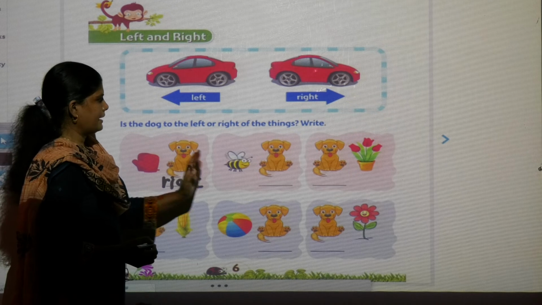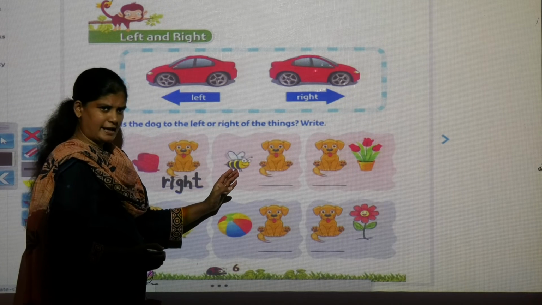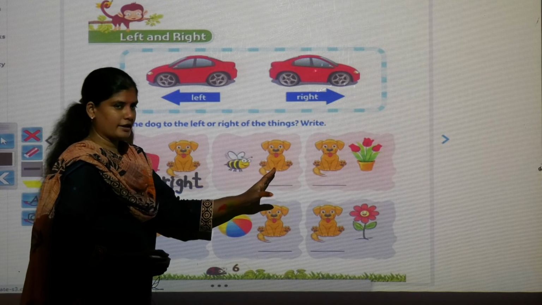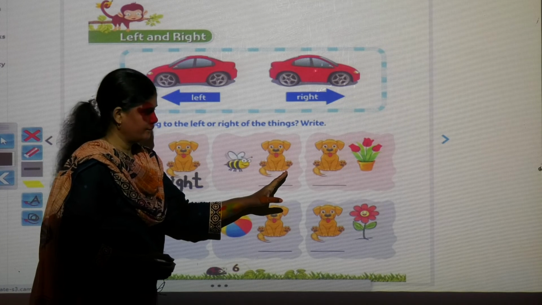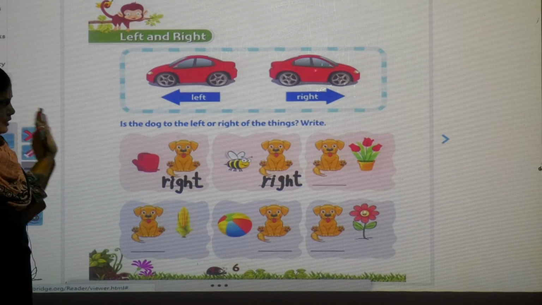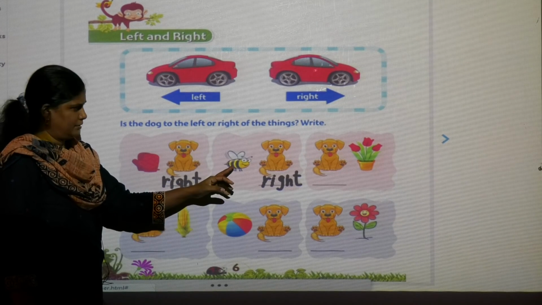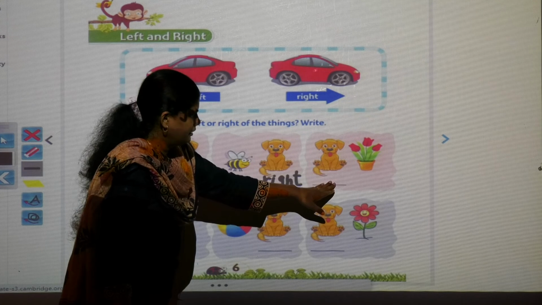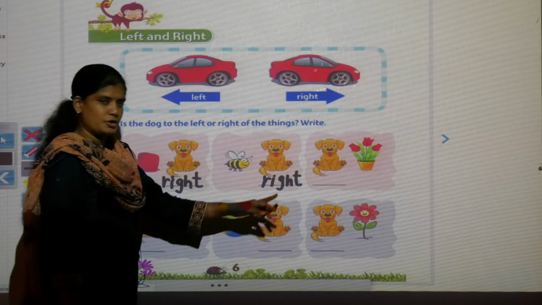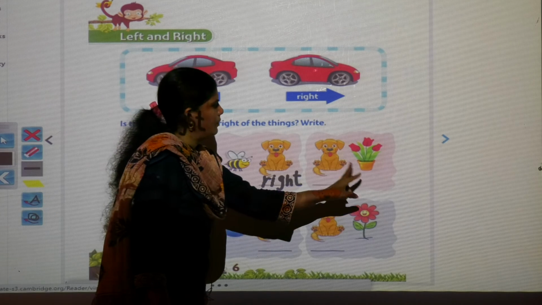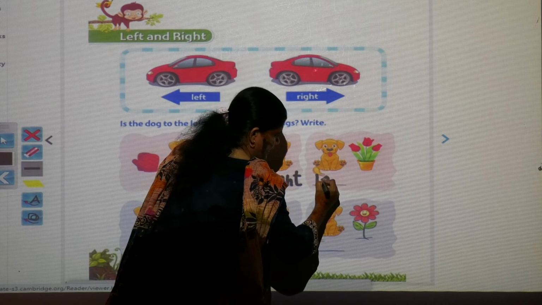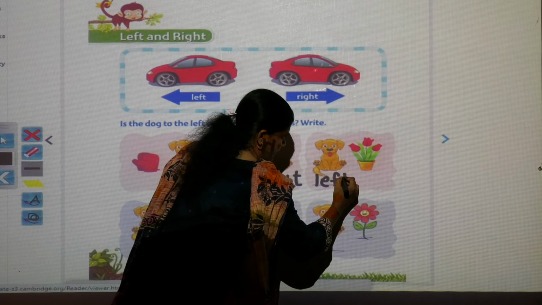The dog is sitting right. And now next picture, honeybee is there and dog is there. Near the honeybee, dog is sitting, so which side will it be? Right. So in the third picture, the dog is sitting near the flower. Where is the dog sitting in this picture? Left. Left.